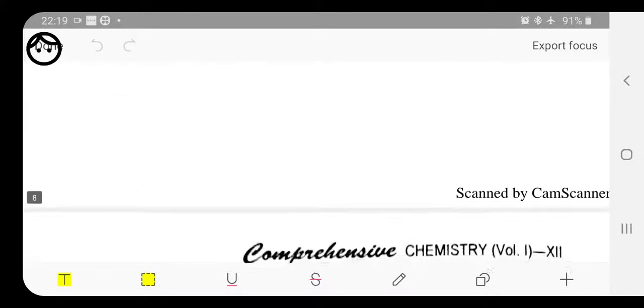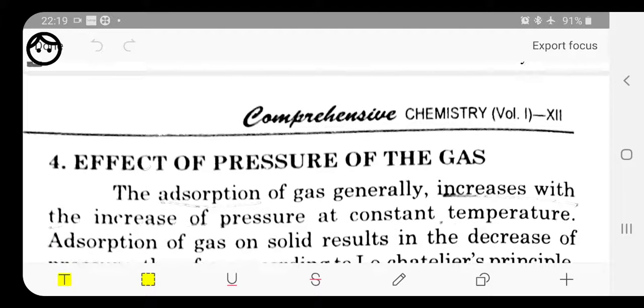Next factor, that is called the effect of pressure of the gas. Here the adsorption of gases increases with the increase in the pressure at constant temperature, because here we are talking about gases. So as the pressure increases, keeping the temperature constant, the process of adsorption increases. Adsorption of gas on solid results in the decrease of the pressure. Therefore, according to Le Chatelier's principle, the increase of pressure should increase the extent of adsorption.